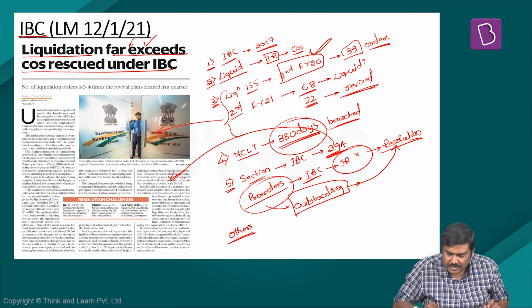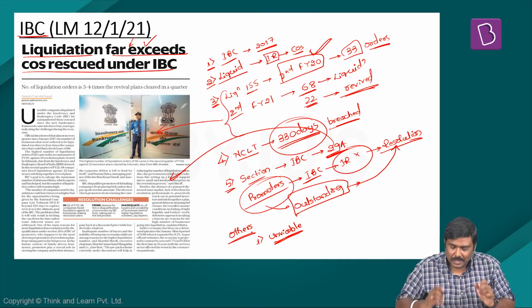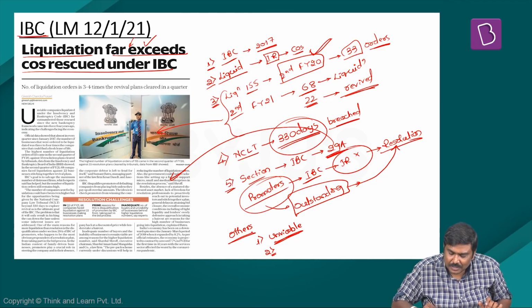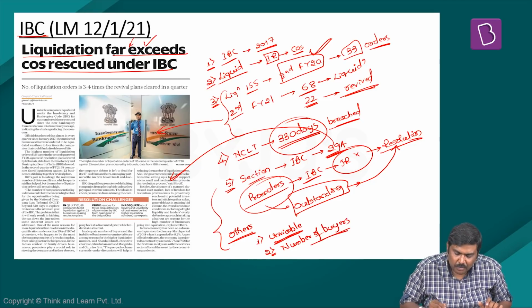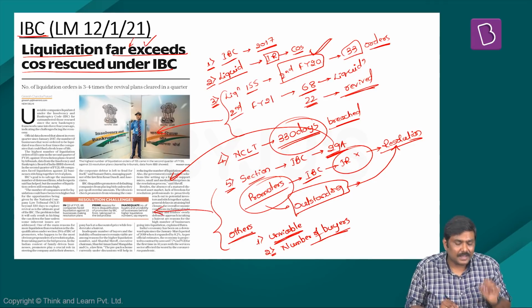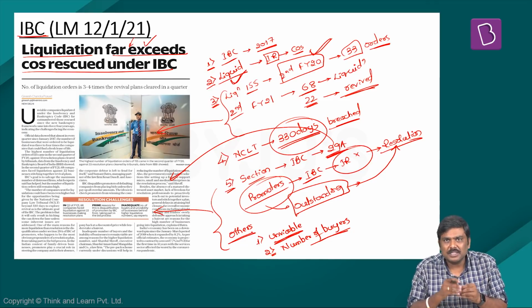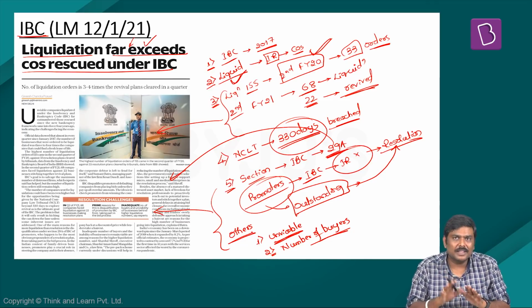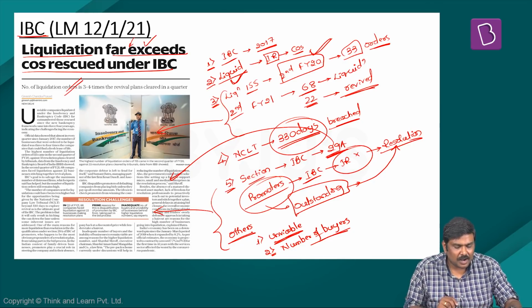So apart from this, other reasons which are cited in the article for this higher number of liquidation cases are: one, unviable business model; there is a doubt whether this particular business model will be viable if a purchaser comes forward in the market. And another very important reason is the number of buyers in the market are much lesser. So these are the three very important reasons which have been cited in the article as the reasons for higher number of liquidation of companies as against those companies where there has been revival under the Insolvency and Bankruptcy Code. So these are certain points with respect to this particular article.